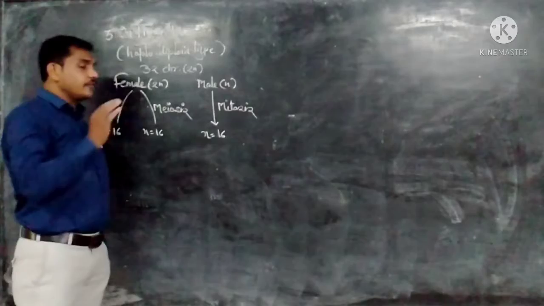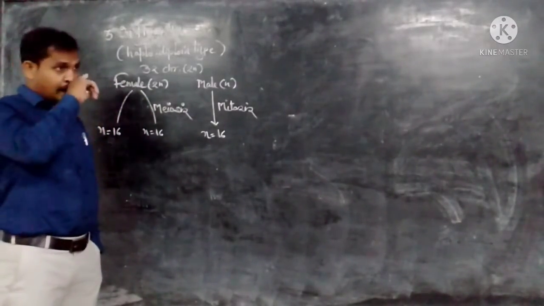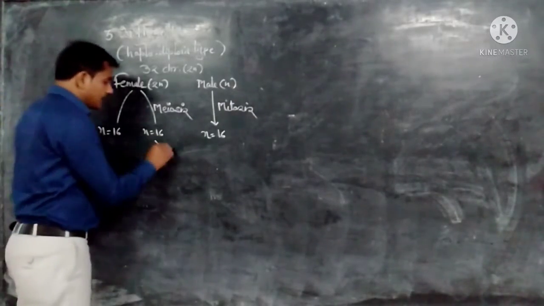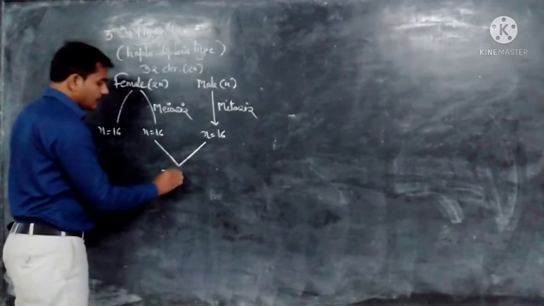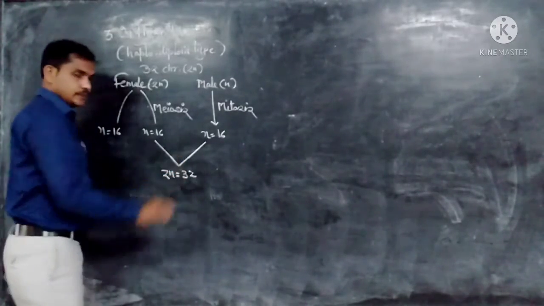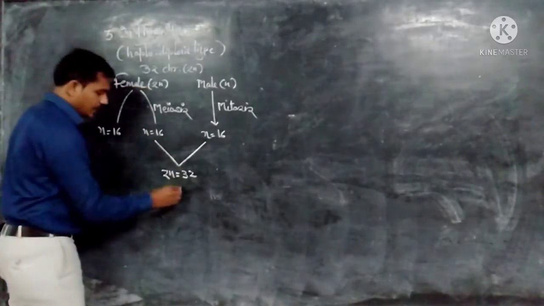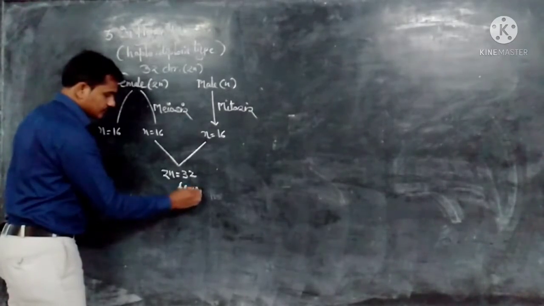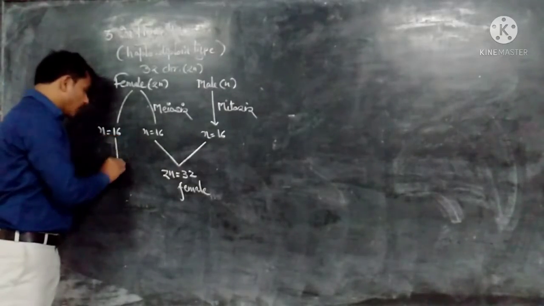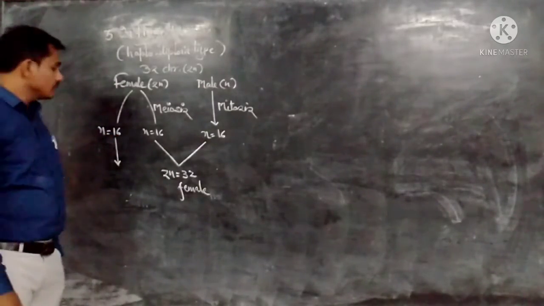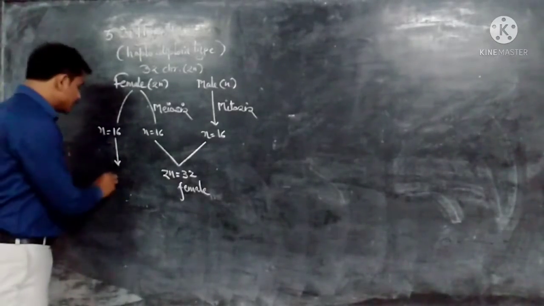So here, actually, the female allows the sperm to fertilize the egg. If it allows the egg to be fertilized, the resultant individual has the diploid number of chromosomes, 32, and hence it is a diploid female. If it allows the egg to grow without fertilization, the individual becomes haploid, and that haploid individual is a male.